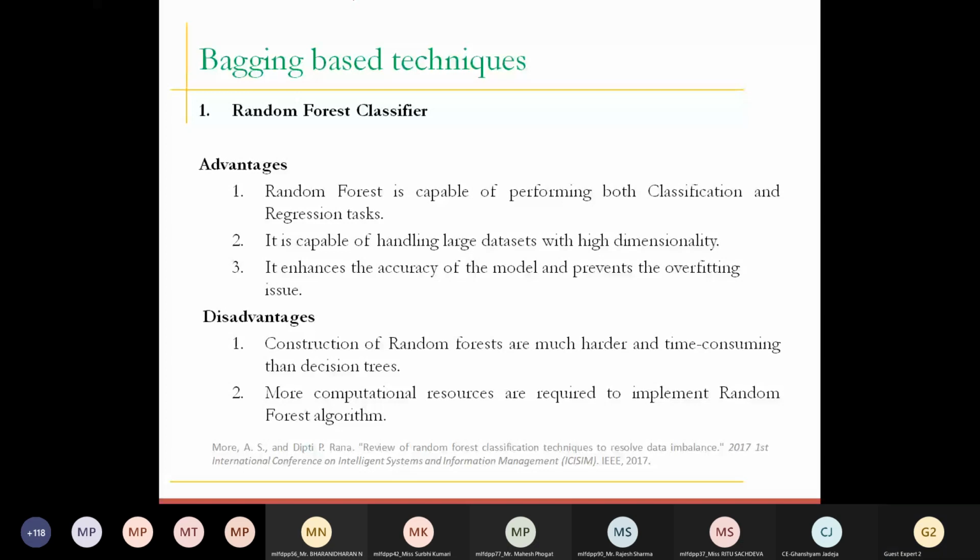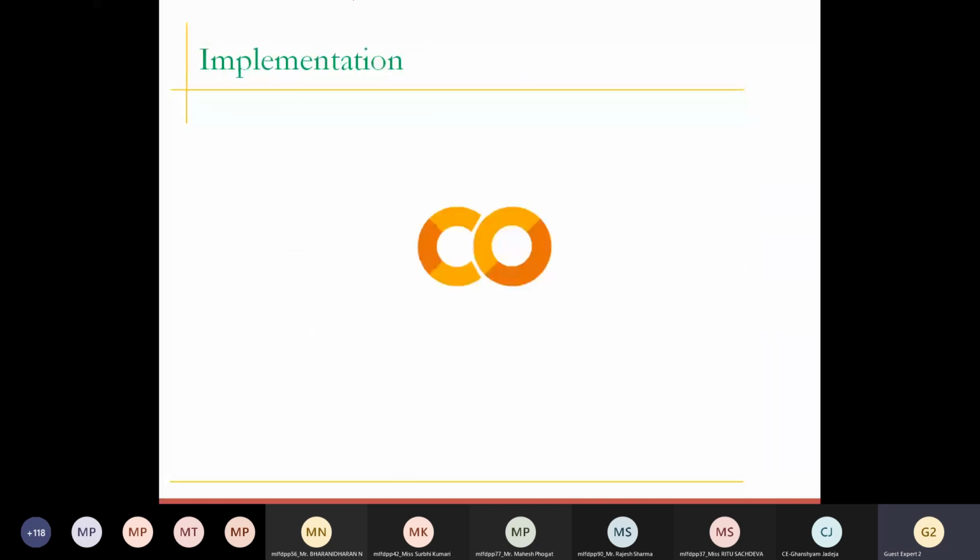Now we are moving to the implementation. I have already created the notebooks. Let me just share it.